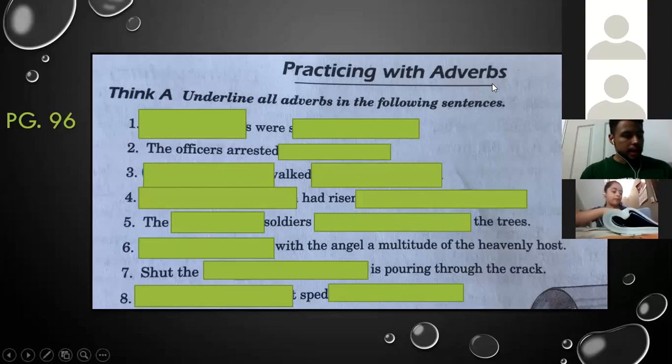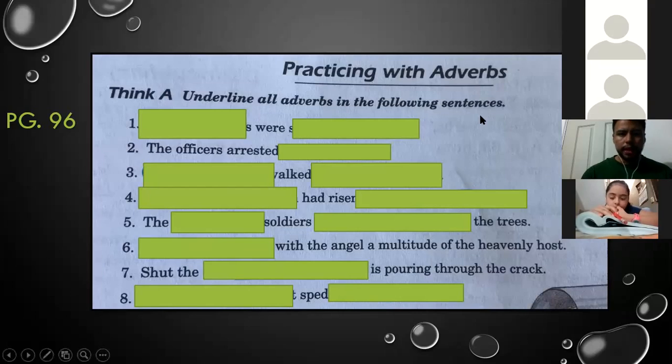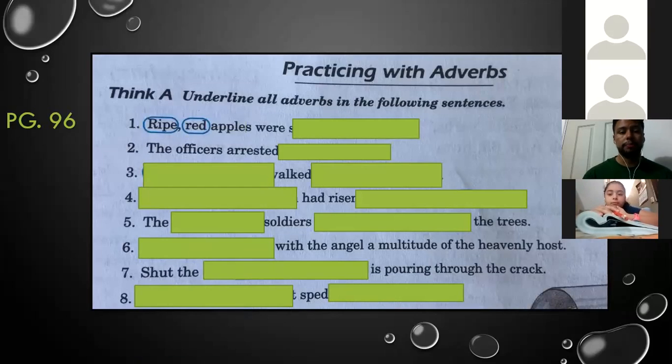So, number 1. Ripe, in this case, ripe. Red is an adjective. Okay, wait. Ripe is an adjective, and then we need to circle. Please, circle ripe and red.